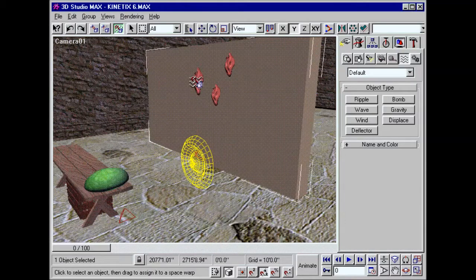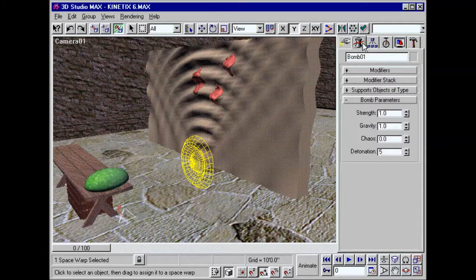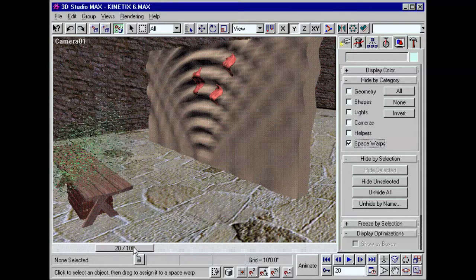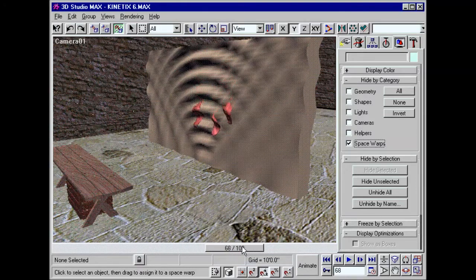You can also bind space warps to one or more geometric objects to create effects like explosions or ripples. Because Max is so open and extensible, you'll be able to create even more special effects by adding plugins to your installation. The possibilities are endless.